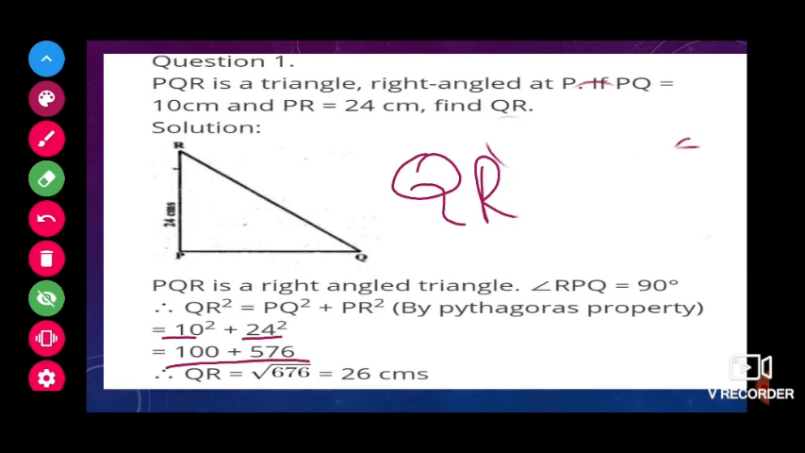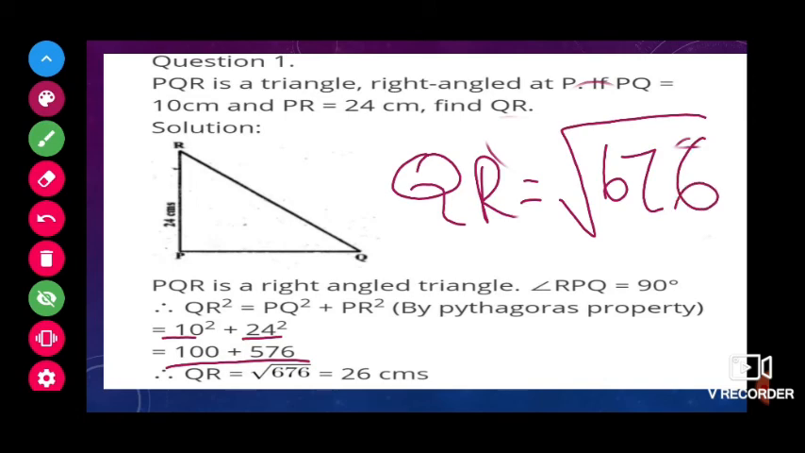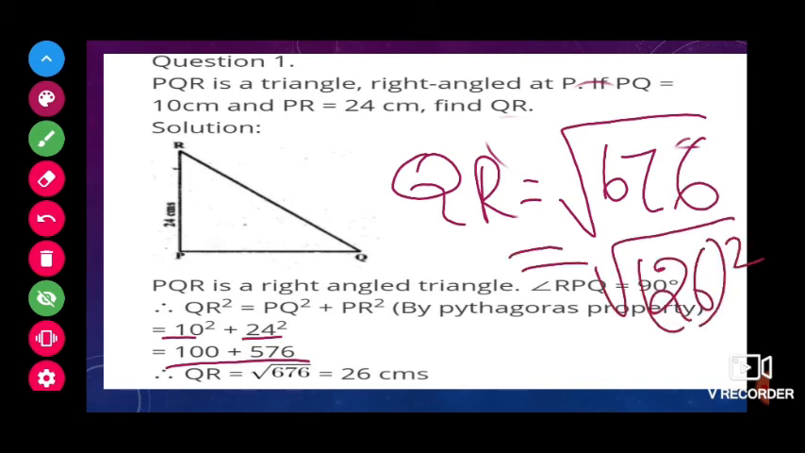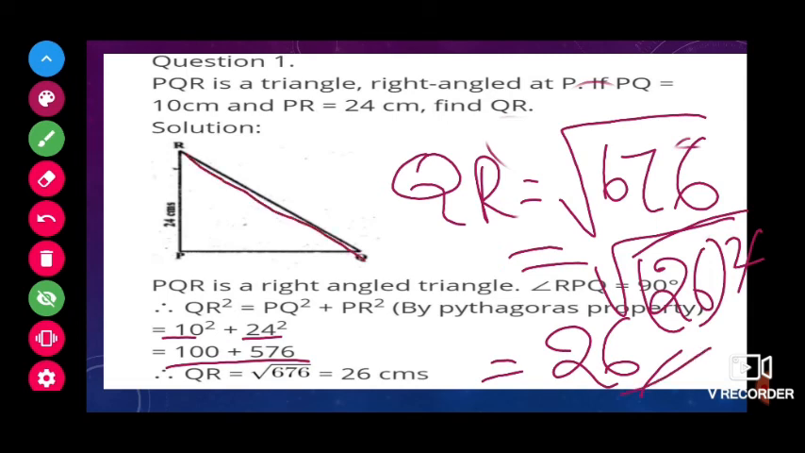Okay, so how can I write it? Root of 676 I can write as root of 26 whole square, 26 into 26. So now I can cancel this square and this root. We can write 26 as PQ or QR.